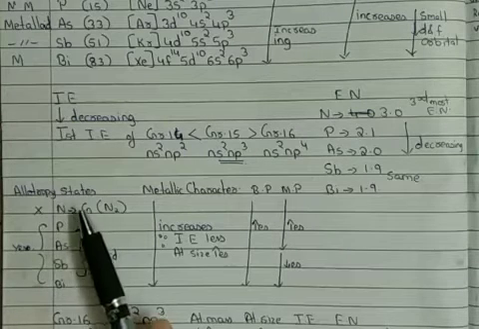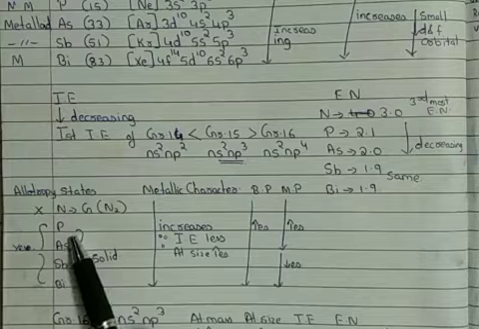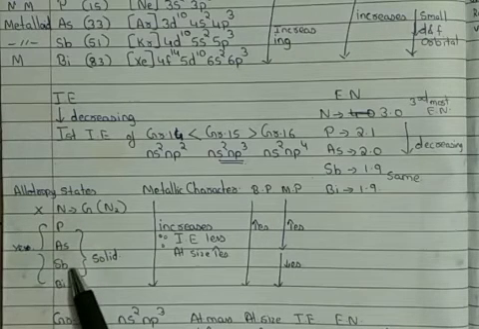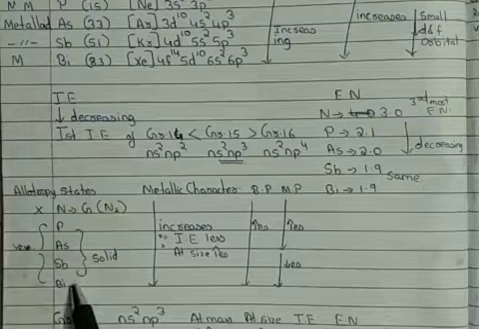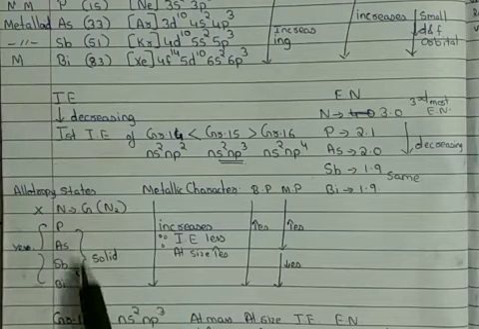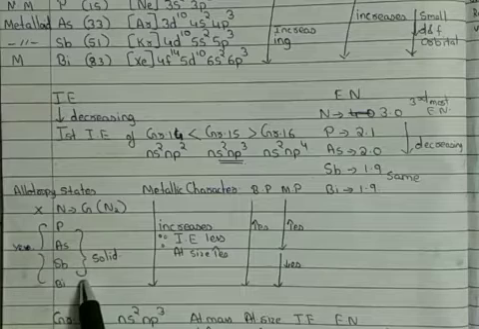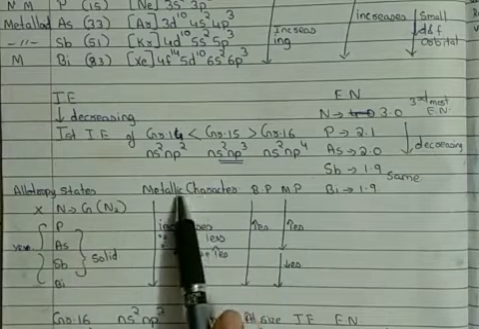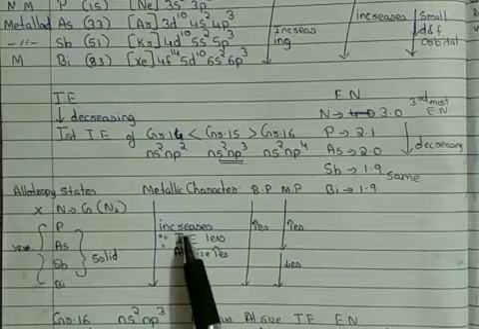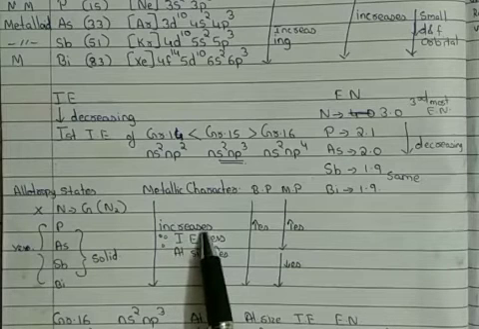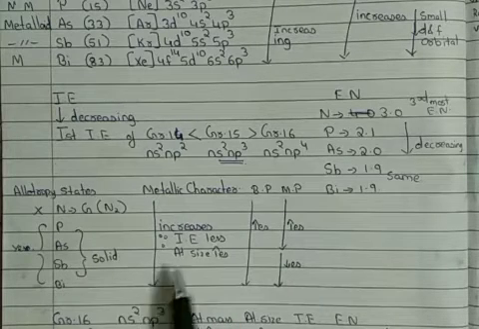I repeat again, the first two members, that is nitrogen and phosphorus, are non-metals. The next two, arsenic and antimony, are metalloids, and bismuth is a metal. So these are their natures. Now as you see, from non-metal we are moving to metals, meaning the metallic character of the elements down the group goes on increasing. Now why does the metallic character go on increasing?